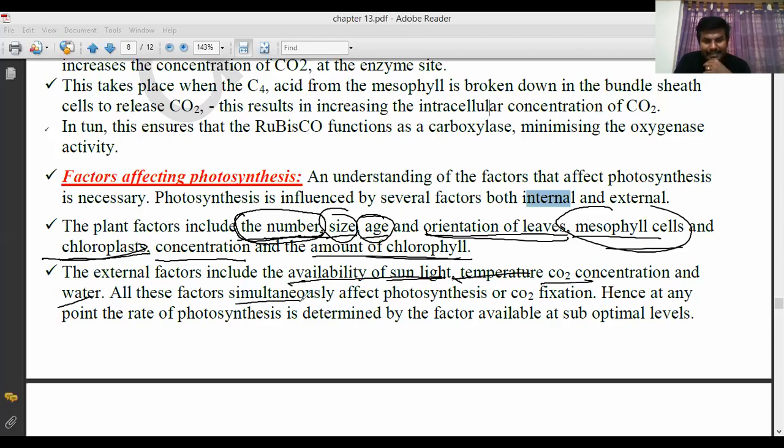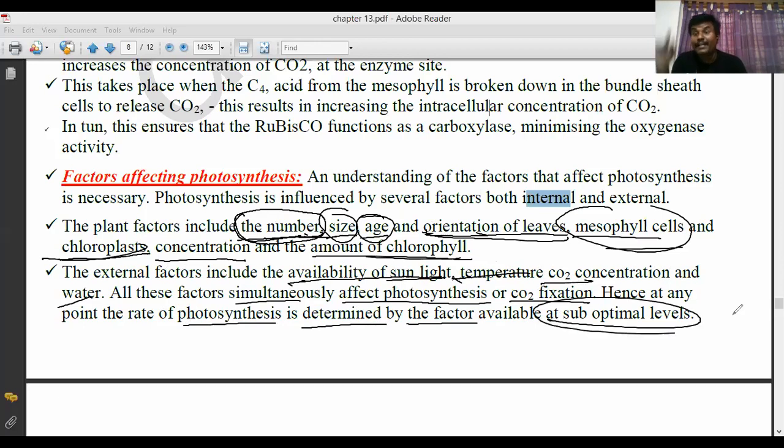All these factors simultaneously affect photosynthesis, or carbon dioxide fixation. Whatever I have said up to now, the size and orientation of mesophyll cells and all these factors, parallelly affect photosynthesis or fixation of atmospheric carbon dioxide. Hence, at any point, the rate of photosynthesis is determined by these factors. They should be available at optimal levels, not increased too much and not reduced too low. That is what we call factors.